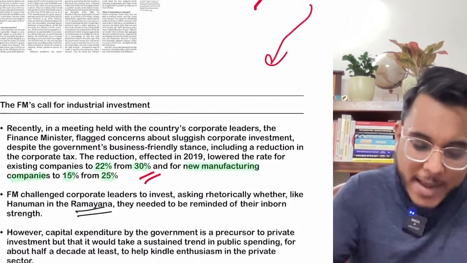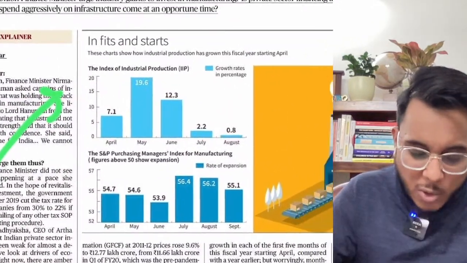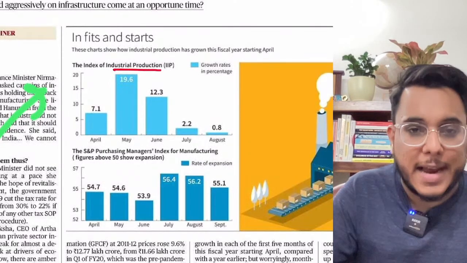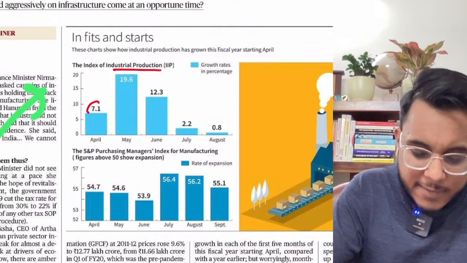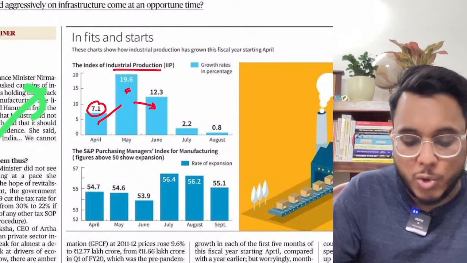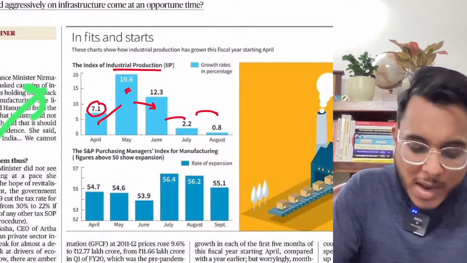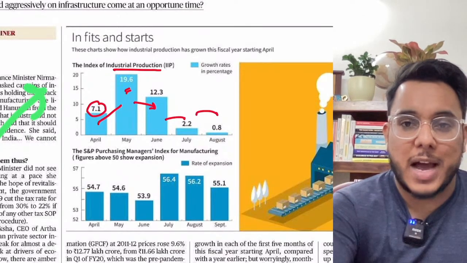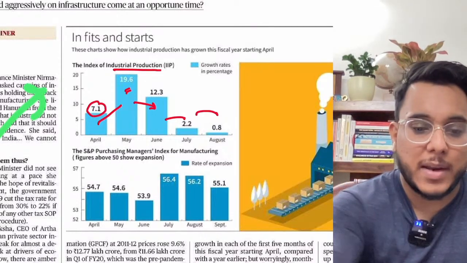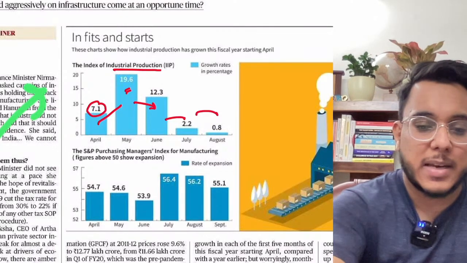Now, guys, I want to show you some of the data. If you see this graph, this is the Index of Industrial Production, IIP. IIP was around 7.1% in April, then it increased to 19.6%, then it came to 12.3, then it was further reduced to 2.2 and 0.8. So basically the IIP, which tracks the manufacturing sector, is not performing very well. This has been the issue.